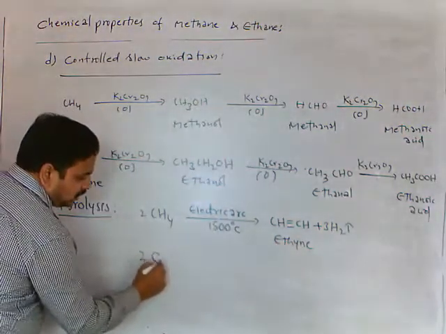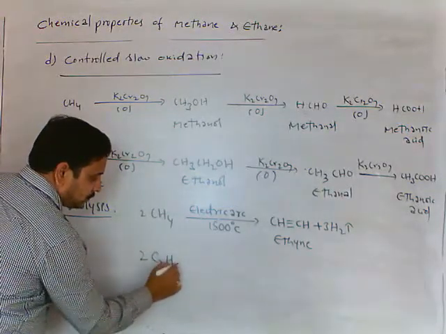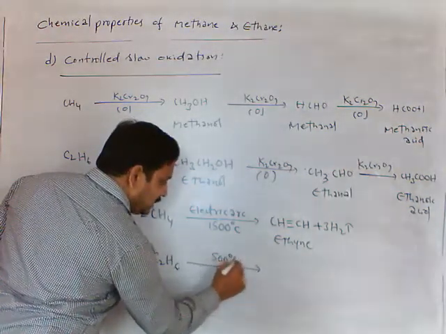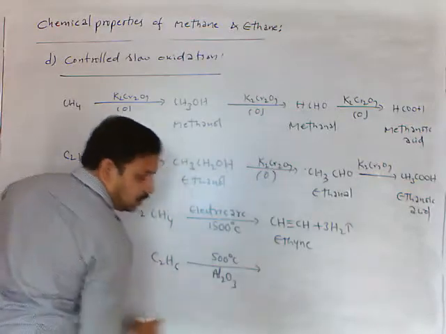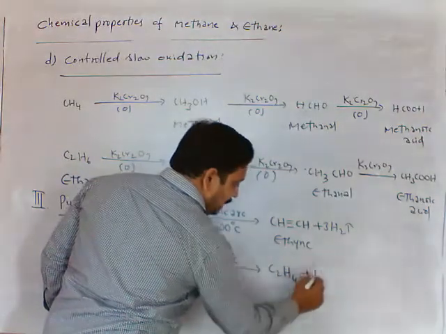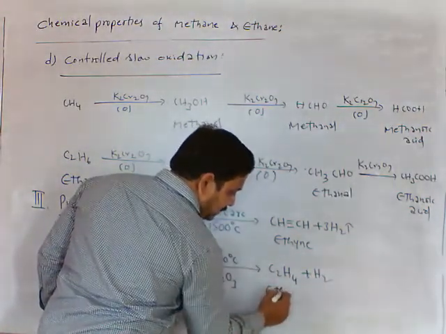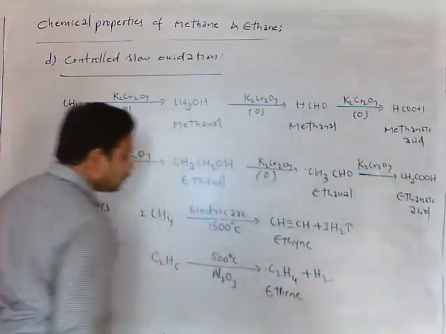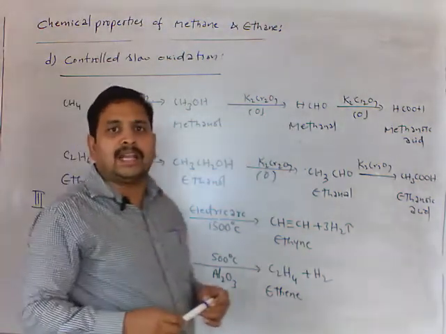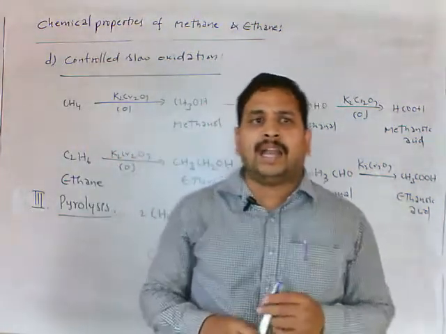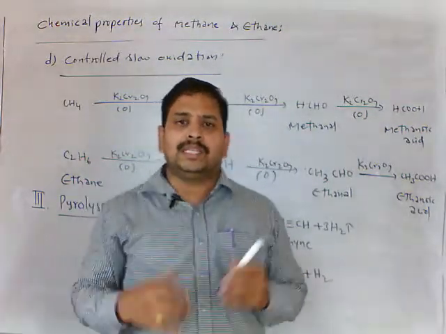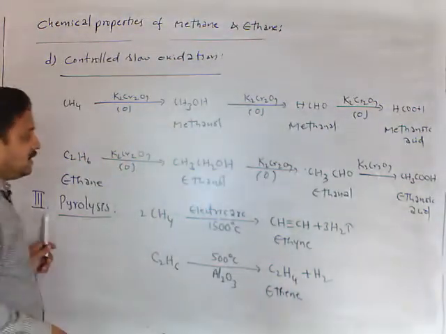Now I am taking C2H6, ethane. Ethane on heating up to 500 degrees Celsius in the presence of catalyst Al2O3, we get C2H4 plus H2. This we call ethene. This reaction is also called cracking. Cracking means thermal decomposition of hydrocarbons on heating in the presence of a catalyst to give simpler molecules. This we call pyrolysis or cracking.